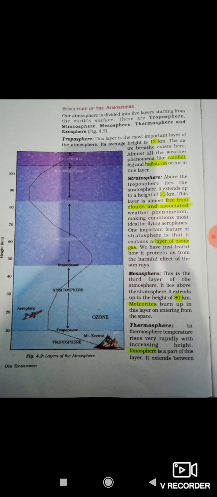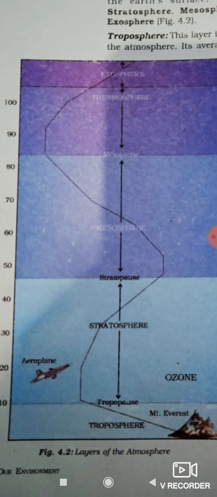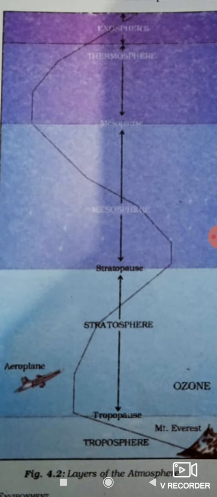So here we can see the structure. Now here you can see this structure carefully. Here you can see 5 layers of the atmosphere, right? What are the 5 layers? Troposphere, stratosphere, mesosphere, thermosphere and exosphere, right?